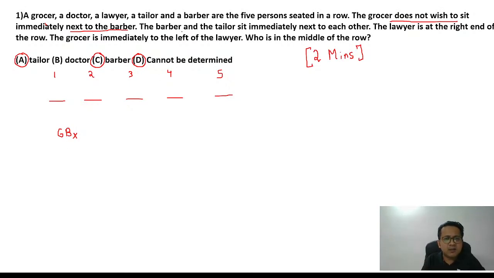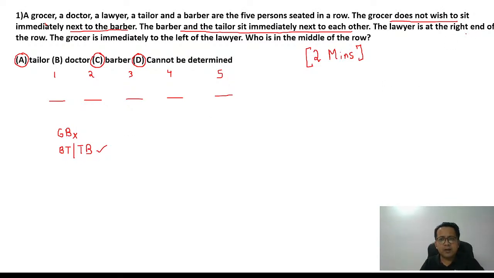Next, the barber and the tailor sit immediately next to each other. So B and T are next to each other. It could be BT one way, or the other possibility is TB. Anyway, BT or TB, they will be next to each other.